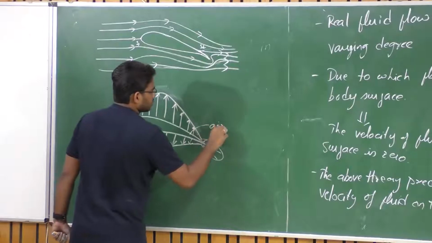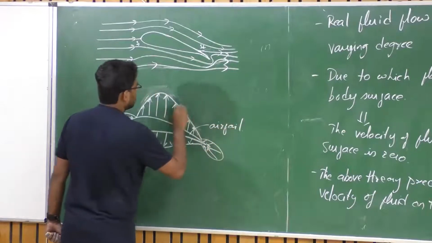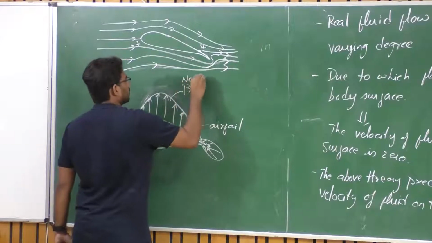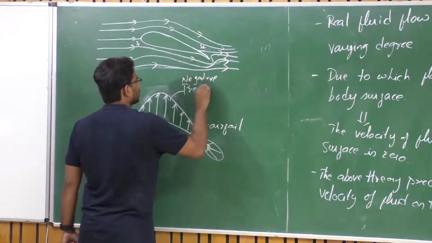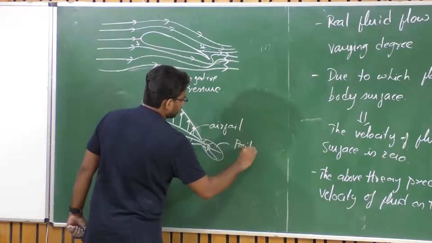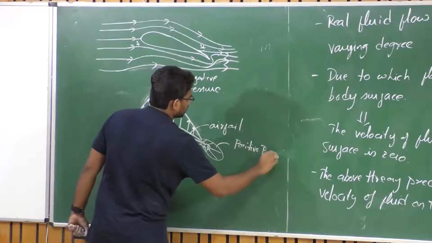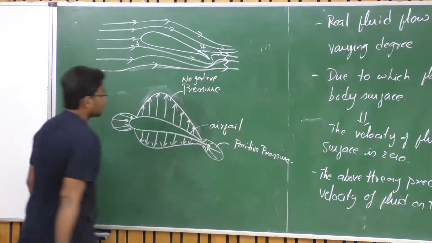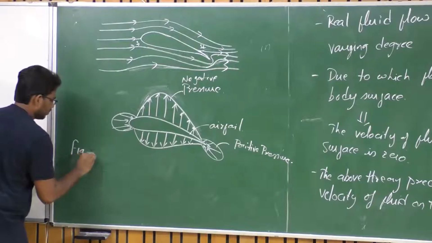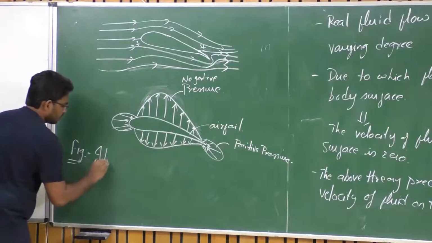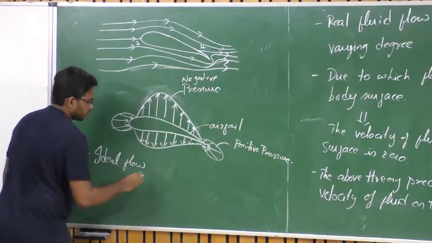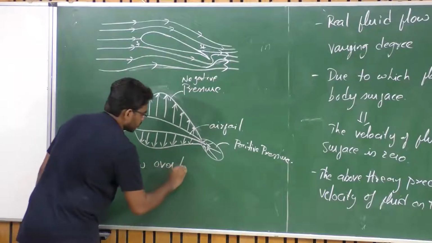Let us say this is our airfoil and this is negative pressure and this is positive pressure. Okay. So, what we are talking about is ideal flow, or typical ideal flow over bodies.